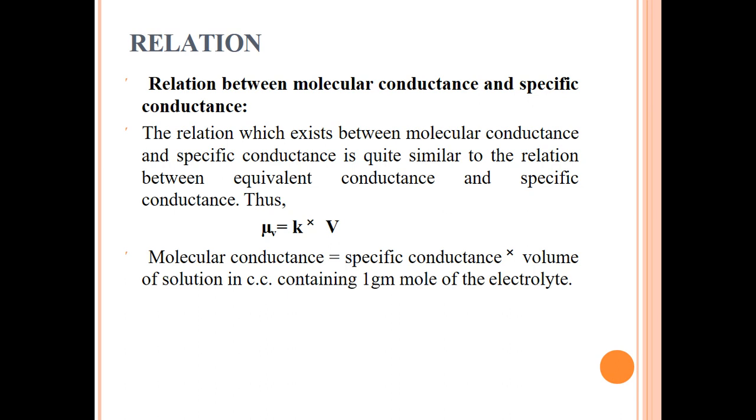So we can see the relation mu V is equal to K into V. Here we see that molecular conductance is equal to specific conductance into volume of solution in cubic centimeter containing 1 gram mole of the electrolyte.